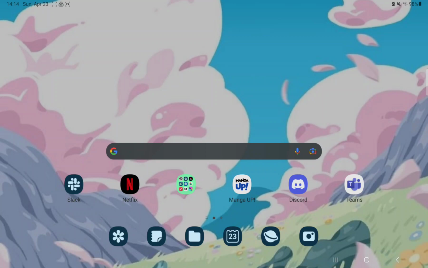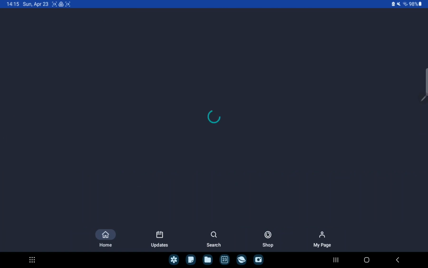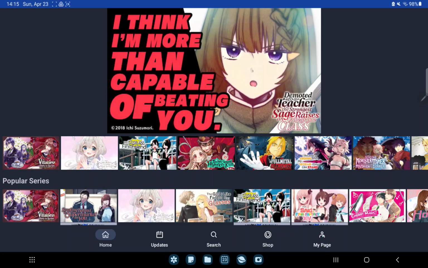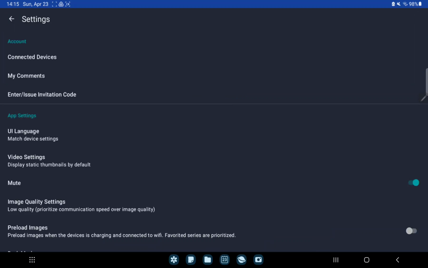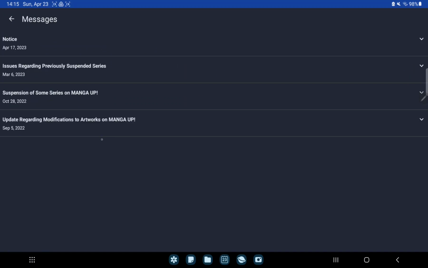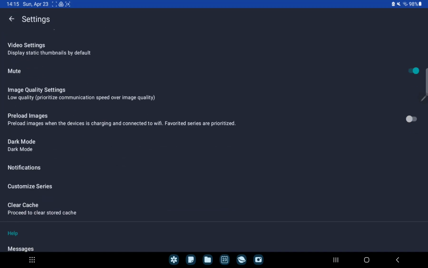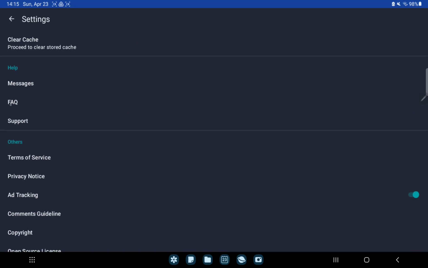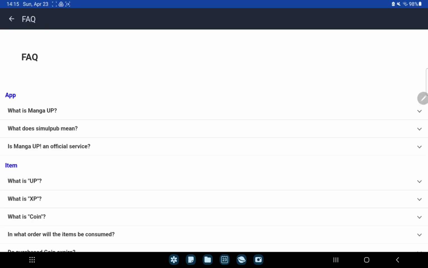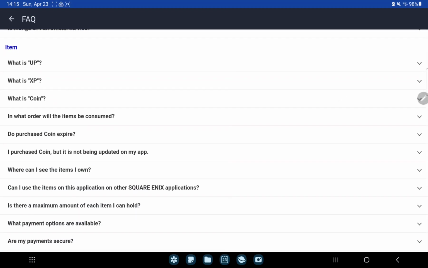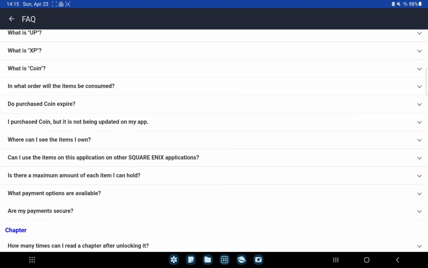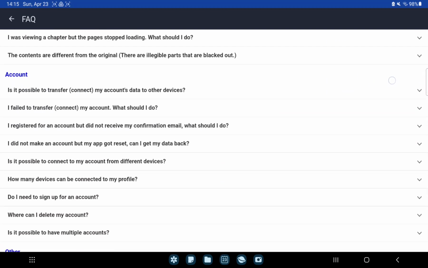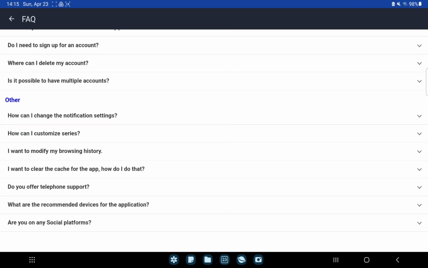First of all, open the application on your device. Go to the My Page section at the bottom of the screen and tap the settings icon in the upper right corner of the screen. And here you can find the help section, the frequently asked questions option. And here you can find different questions about the application, mangas, chapters, account, and other things.